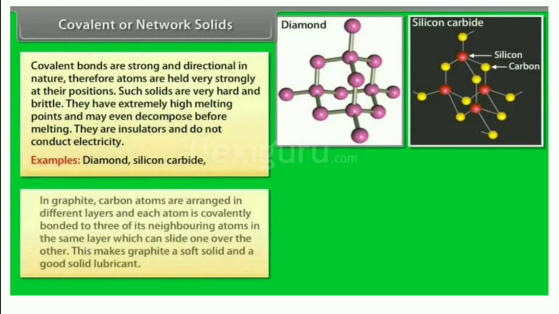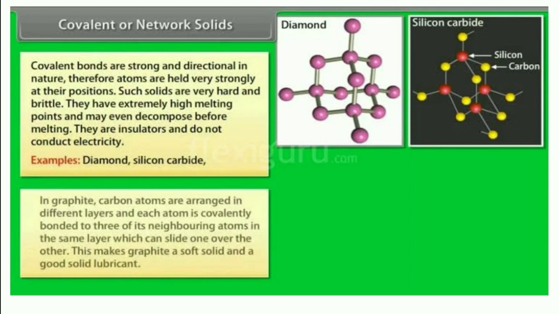In graphite, carbon atoms are arranged in different layers. That means it has a layered arrangement.